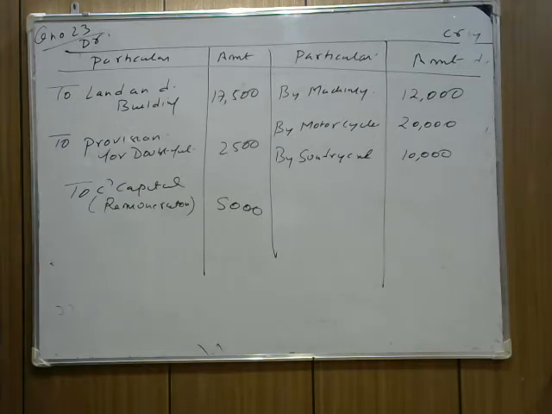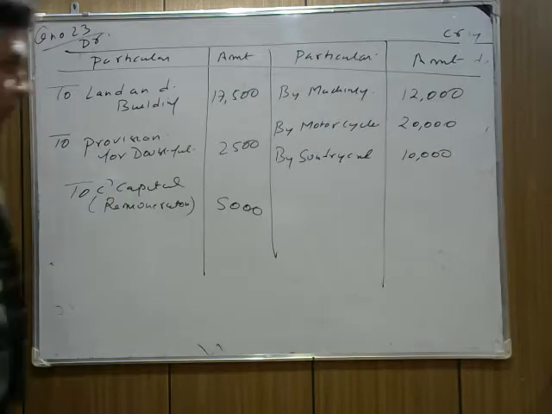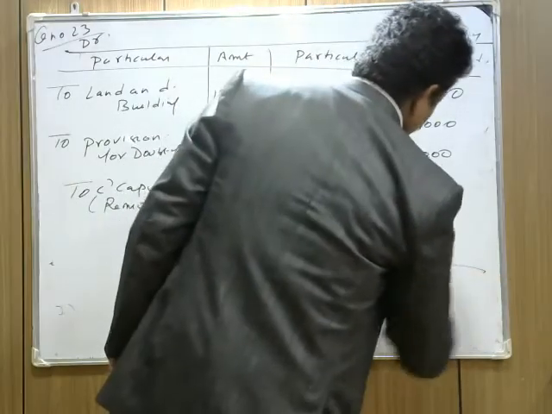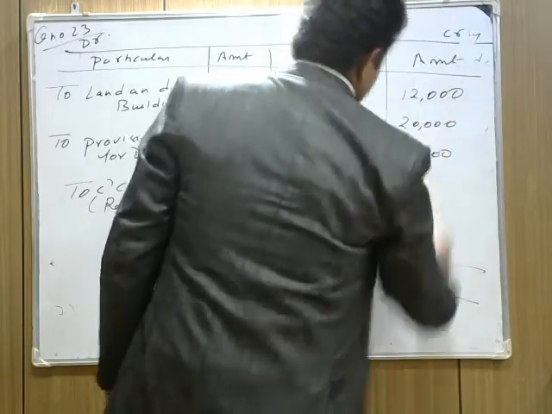Now check again. Machinery is increasing by 5%, that is 12,000. The motorcycle was unrecorded, and it comes to 20,000. We are not going to pay the creditors now, which is income for the firm, 10,000. Land and building depreciated by 5% is 17,500. Provision for doubtful debt, which we are not going to receive or which is still doubtful, is 2,500 rupees. And we have to pay C a remuneration of rupees 5,000, an expense for the firm. Now the total is coming to 42,000.